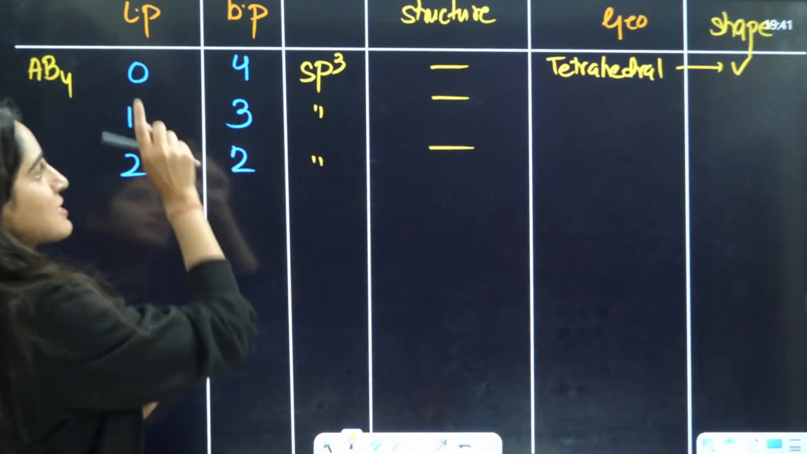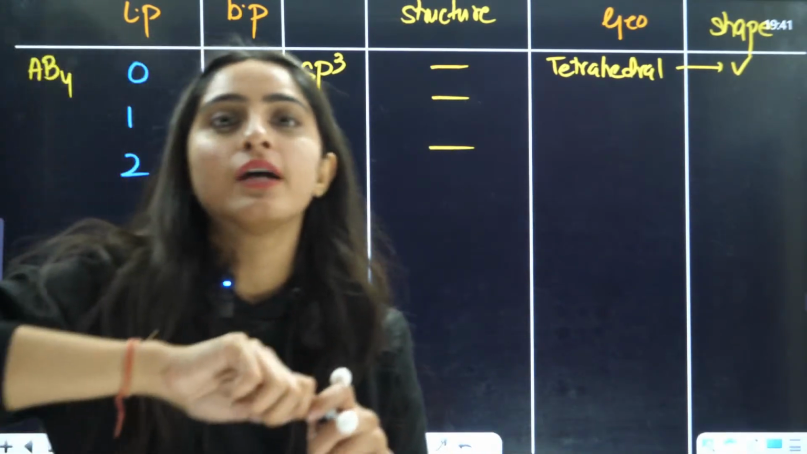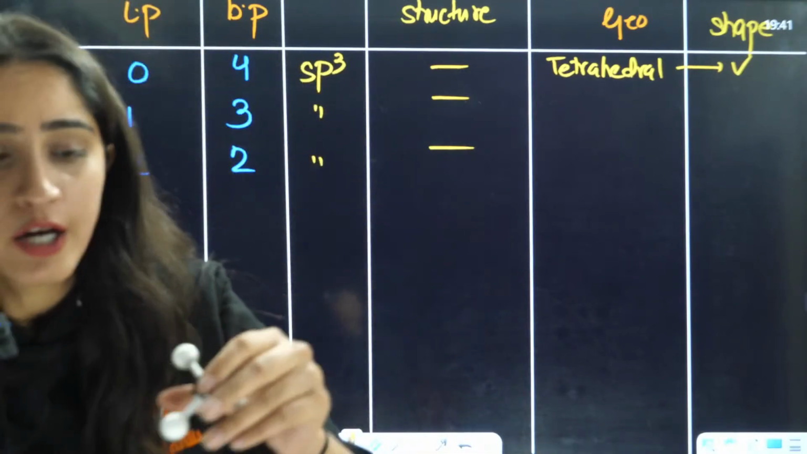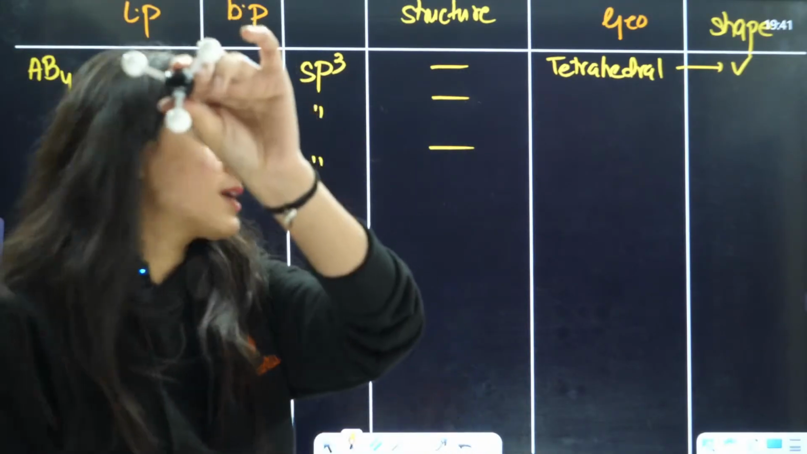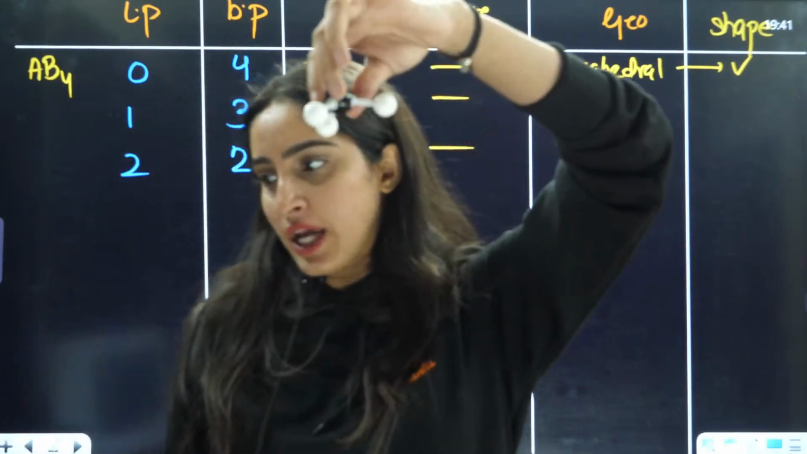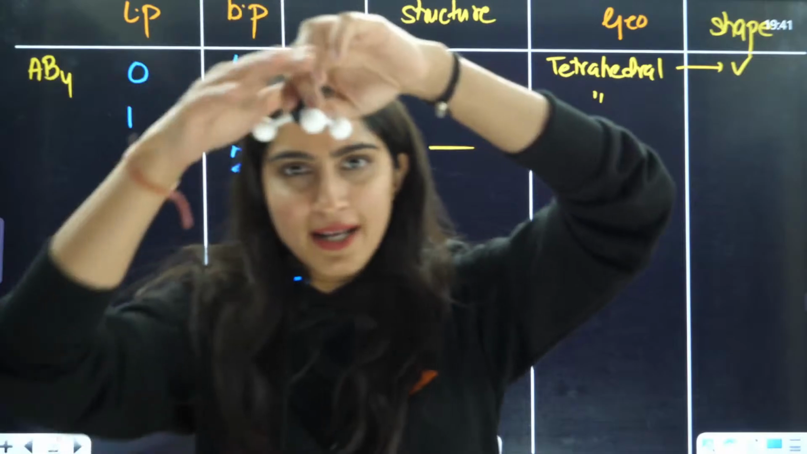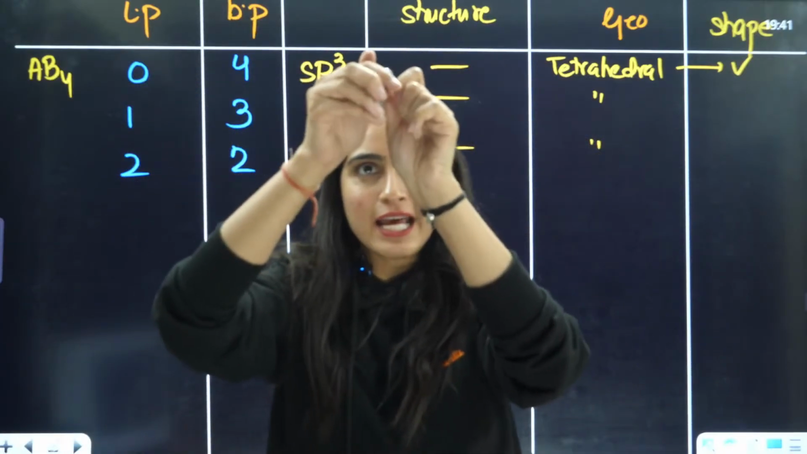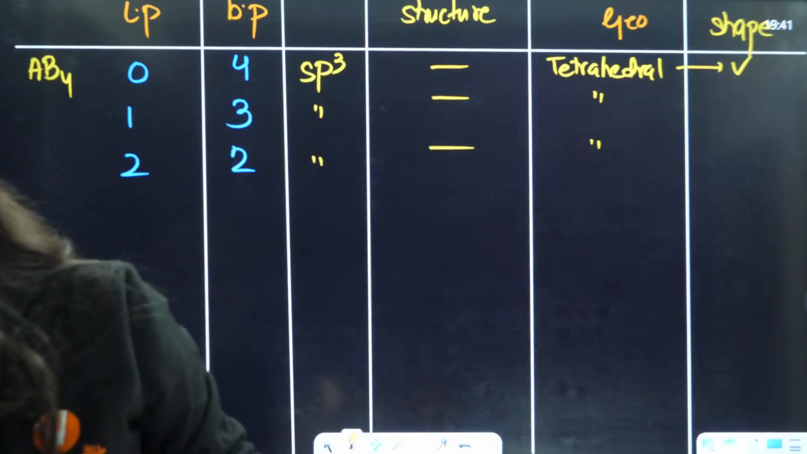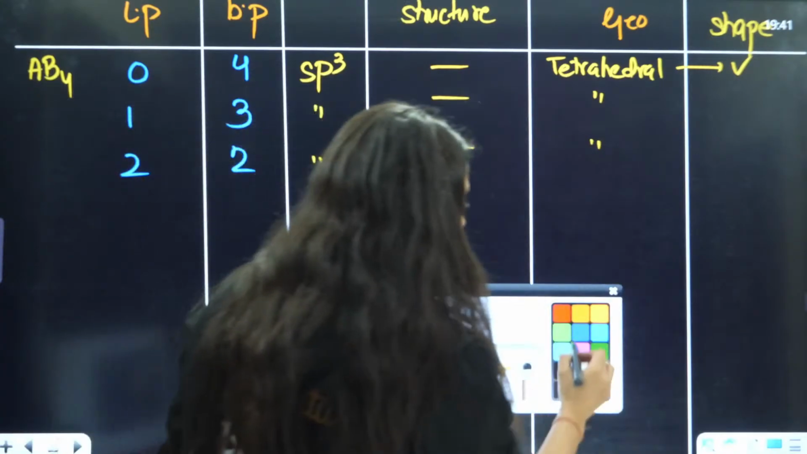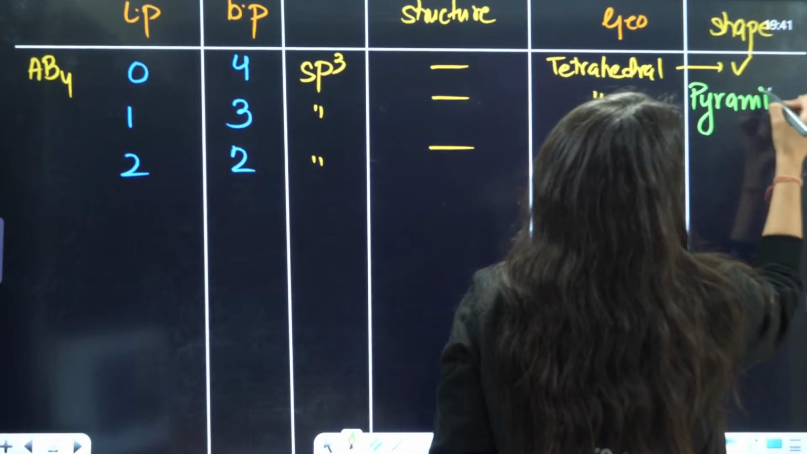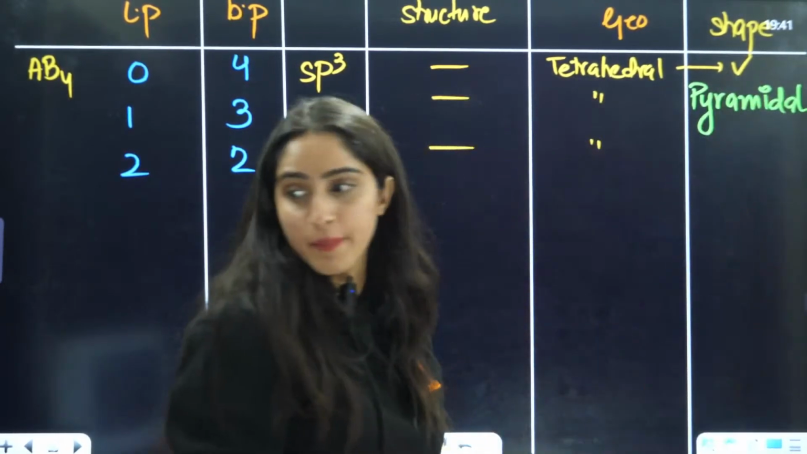Now I am replacing one bond pair with a lone pair. Geometry is going to remain the same. Now tell me, what is this shape? Geometry is going to remain the same, shape will change. This is like a pyramid, isn't it? Have you seen a pyramid? That is why this is called pyramidal shape.